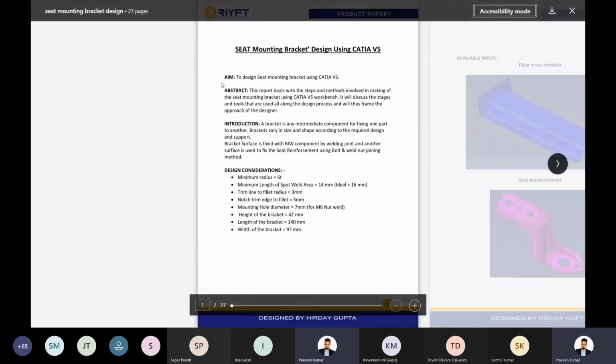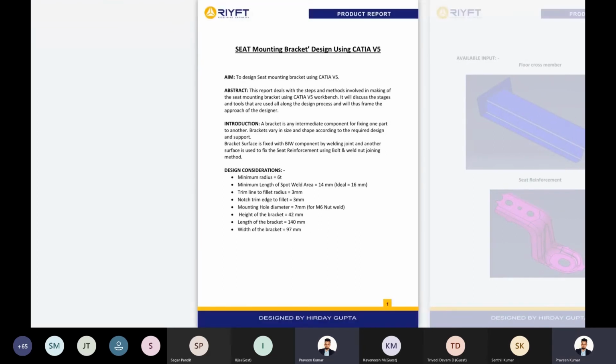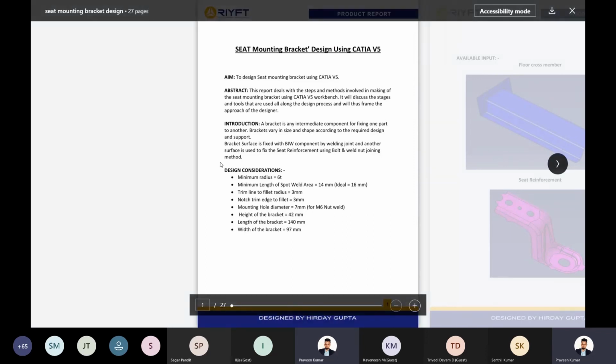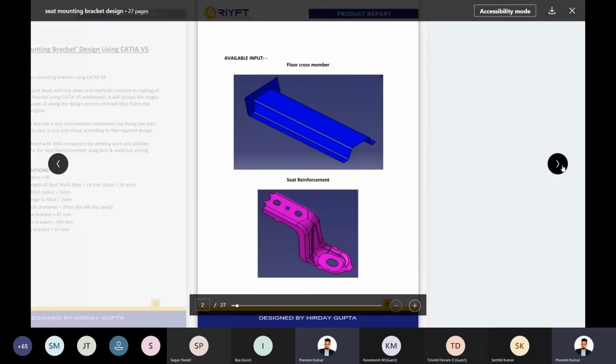So what is the aim or abstract of the design? Okay, and what design considerations do we have to make? This is what a hiring manager will expect. When you work on a seat mounting bracket, it's not only CAD. You should have knowledge of the design considerations. And if a hiring manager is able to see the design considerations we used, and you're able to explain them, there's no way that he will reject you at all.